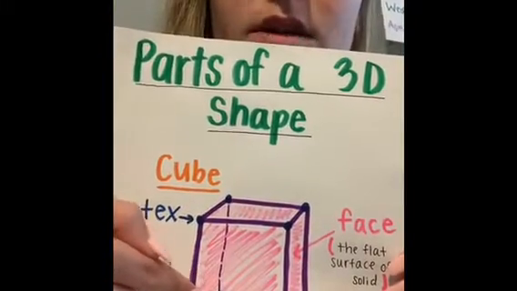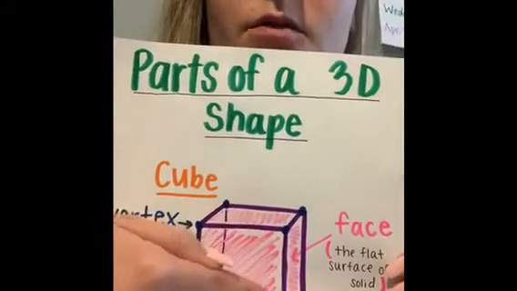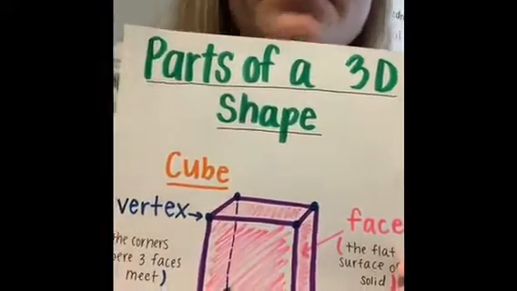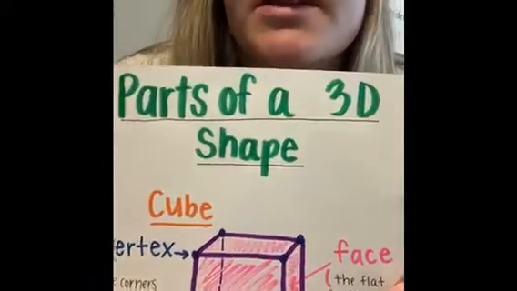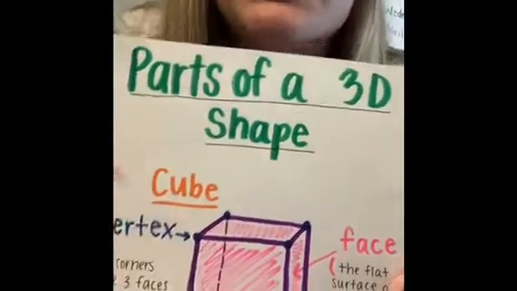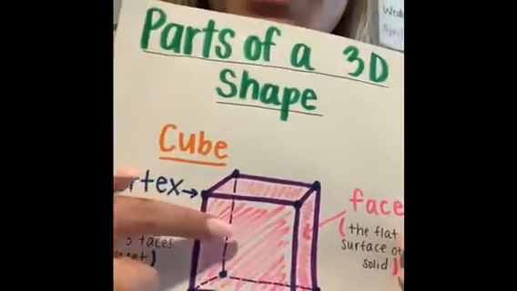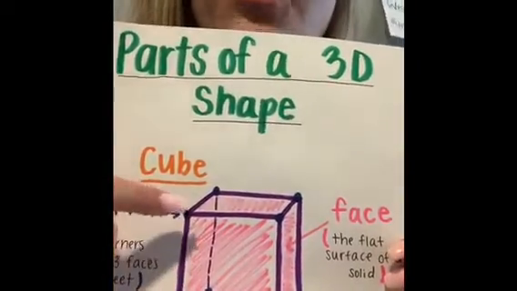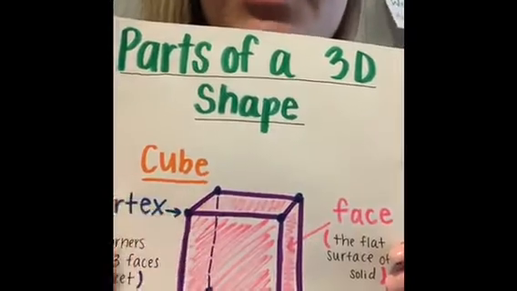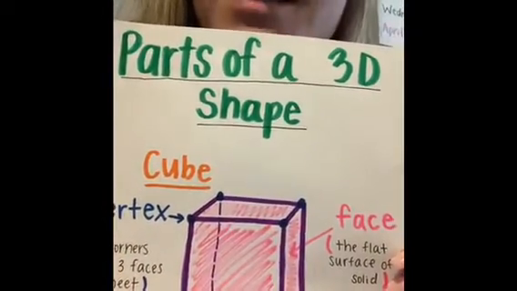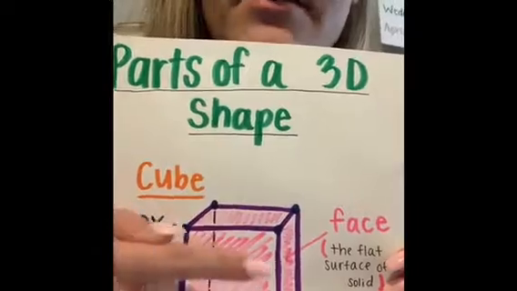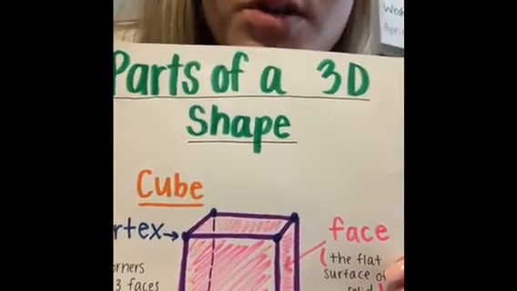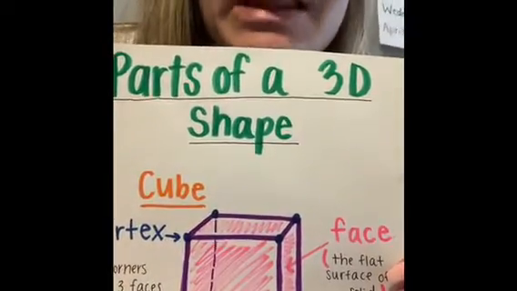And I want you to tell your parents, what do you guys think that this one face right here looks like? What shape does it make you think of? And you can pause if you need to for a second. But so this face right here, to me, it's a square. And that's exactly what a cube is. A cube has 6 faces that are squares. And remember, squares are special rectangles because all of the sides of a square are equal. You're not going to have one long side of a square and one short side. All of the sides are going to be the same length.